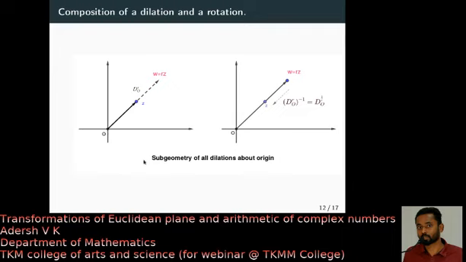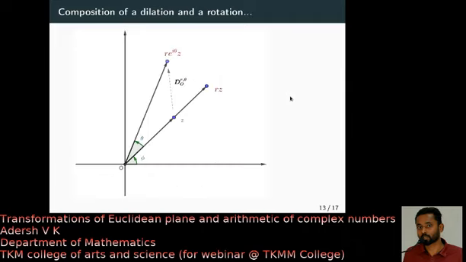You can do the same thing with respect to any point, but now let me do only with respect to origin. The property of dilation is you can invert that. If you dilate by a factor r, you can do the inversion using 1 by r. You dilate with 1 by r, and that gives you the inverse transformation. So the set of all dilations about origin forms a subgroup of the group of all similarities, and that is given by this formula w equal to rz.